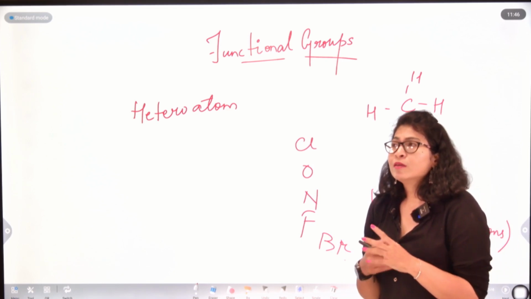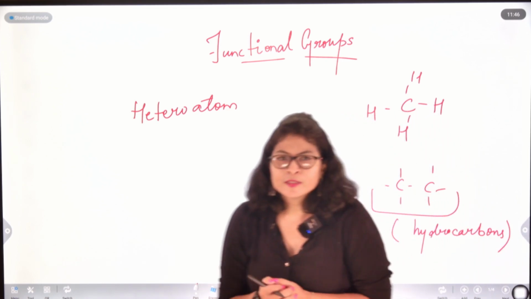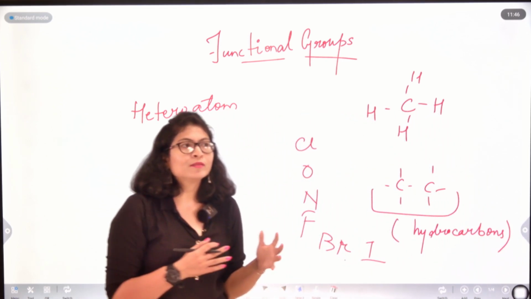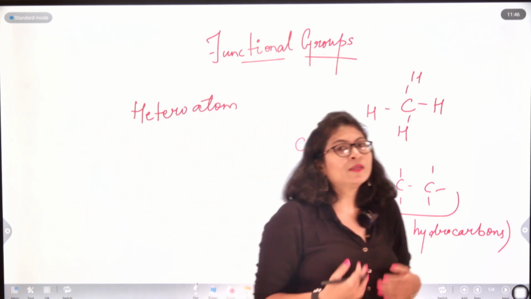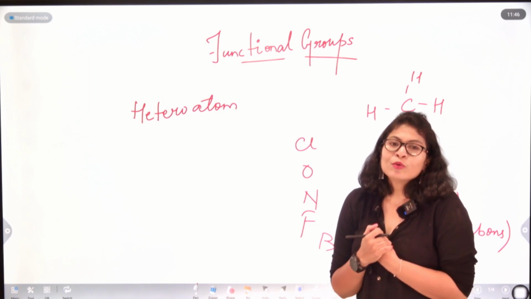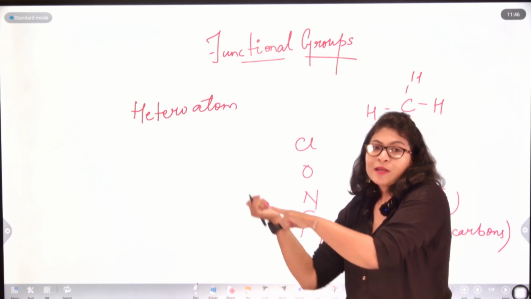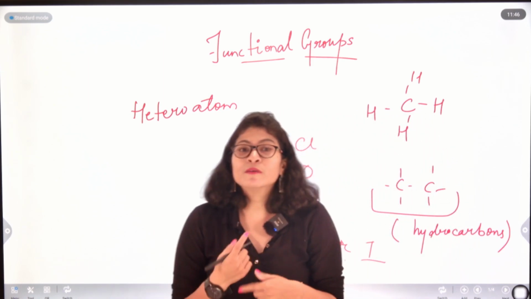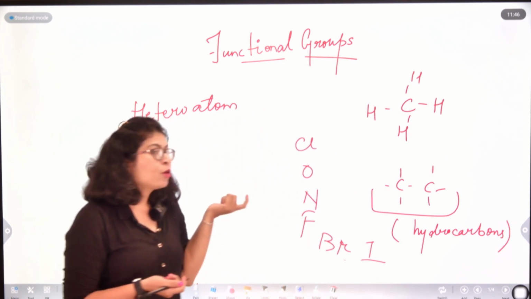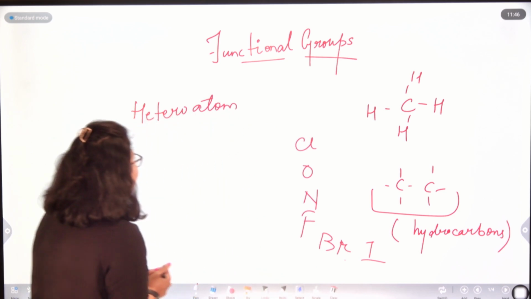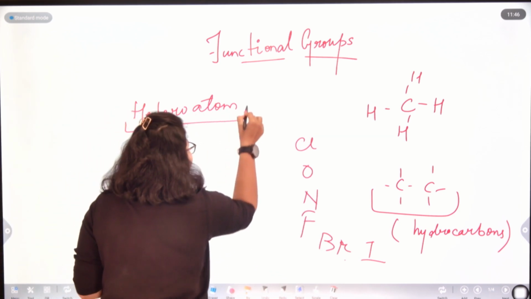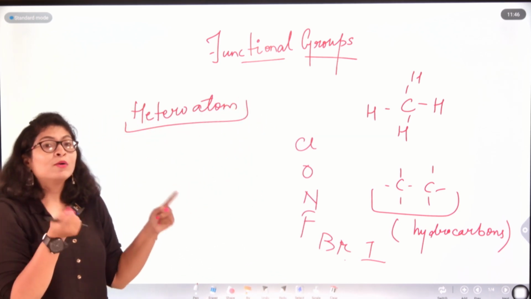When this heteroatom forms a bond with a carbon atom, its property modifies. Whenever guests come to our house, do we behave in general how we are in front of them? No, we give them special treatment. So when these heteroatoms get attached to carbon atoms, they also give special treatment, and the property of the carbon atom changes. So basically the heteroatom decides the property of the organic compound.